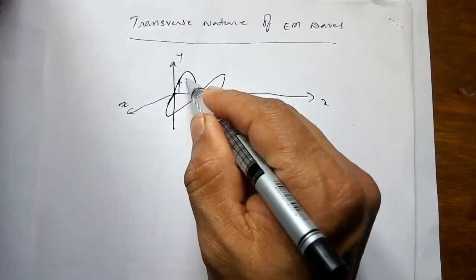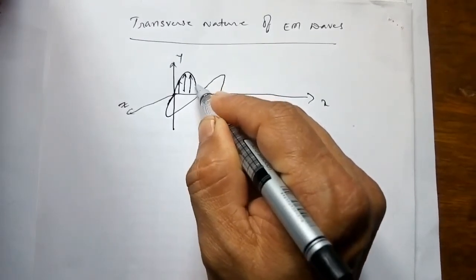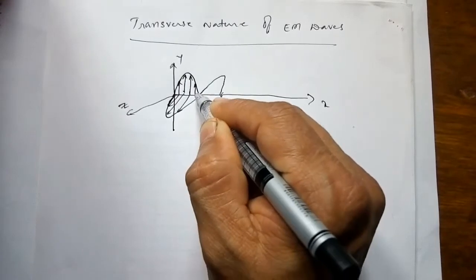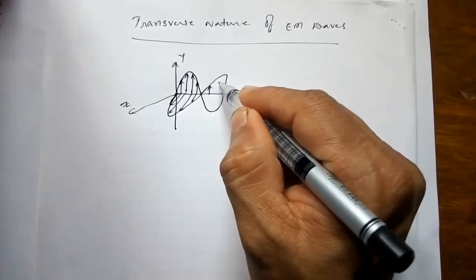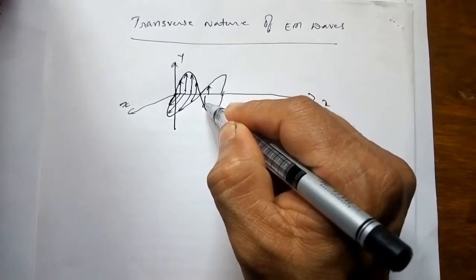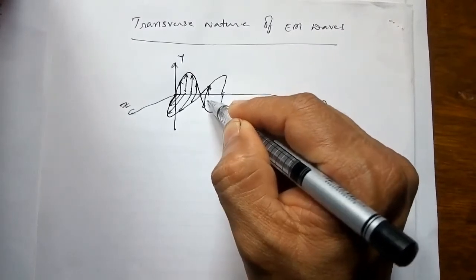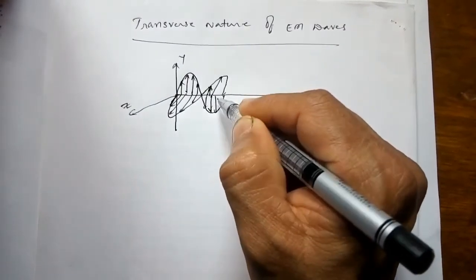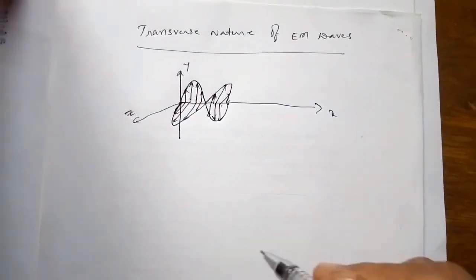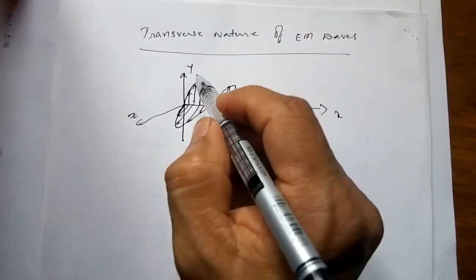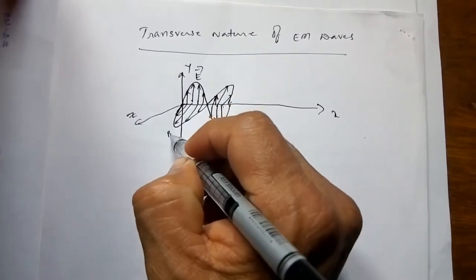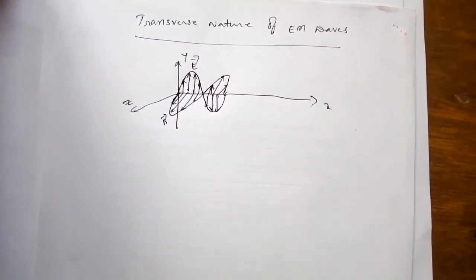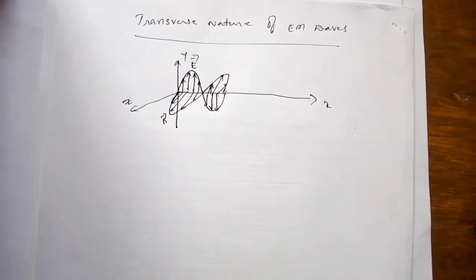My representation may not give the exact meaning, but somewhat. So this is the electric vector, this is the magnetic vector. So electromagnetic waves are transverse in nature.